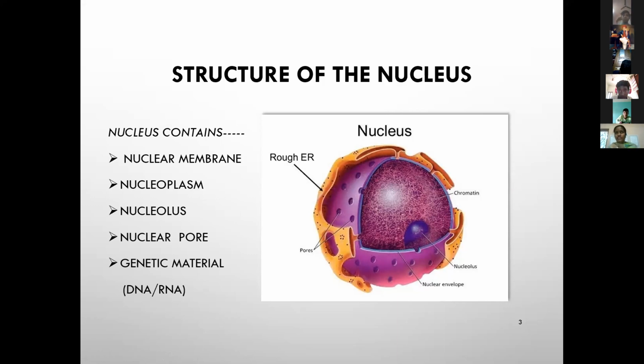The nucleus plays a major role in cell division. Cell division is very important for the biological process and growth of organisms. We know that cells come from pre-existing cells.